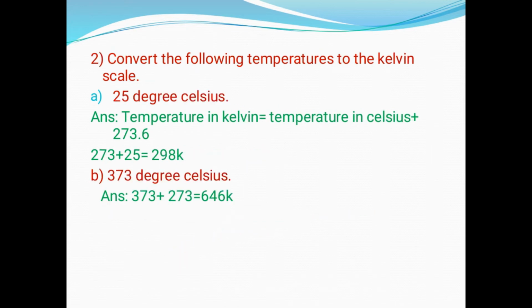Next they are asking for the conversion to the Kelvin scale from degree Celsius. In order to convert the Celsius scale temperature to Kelvin scale, we will add 273.16 or approximately 273. So 25 degrees means 25 plus 273, that is 298 K. And 373 degrees Celsius means 373 plus 273, that is 646 K.